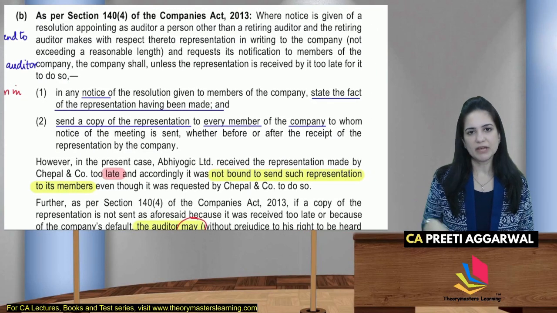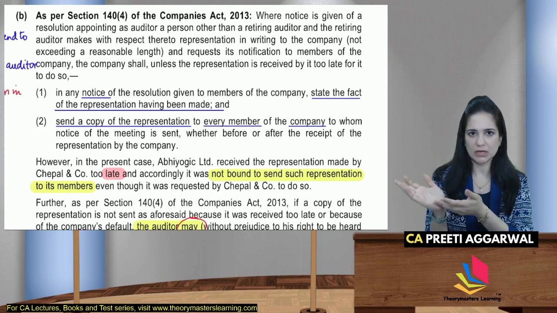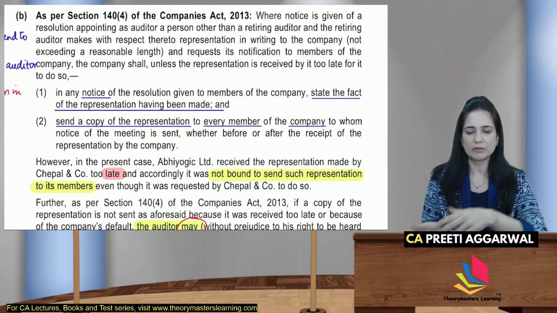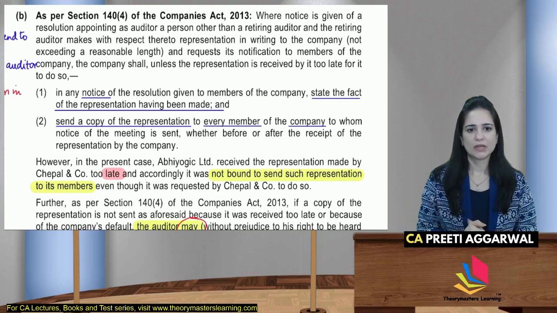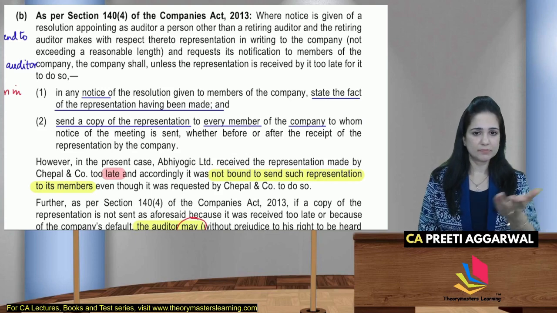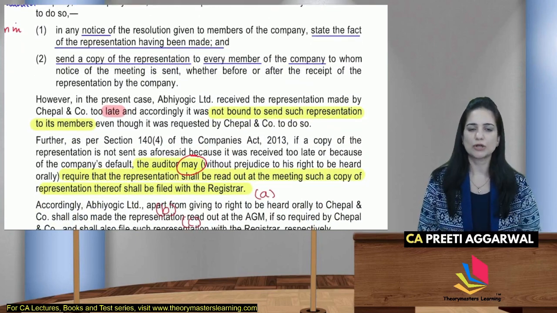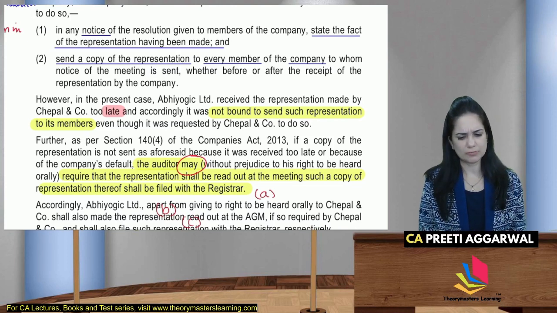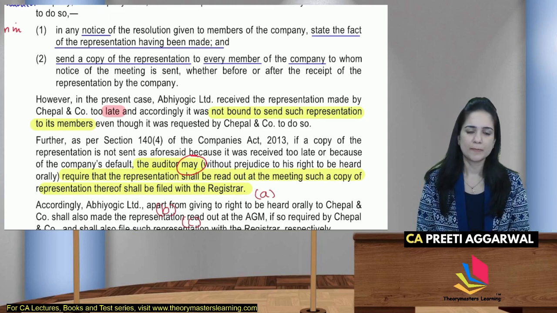Then the notice will be given to the members कि भाई देखो तुमने स्पेशल नोटिस दिया था, उसने representation भेजी है, and a copy will be sent to any member who is entitled to receive the notice. But here, because it was received late, or maybe it was the fault of the company that it was not sent, then if it is received late, you are not bound to send it to members. Instead, you can read the representation.